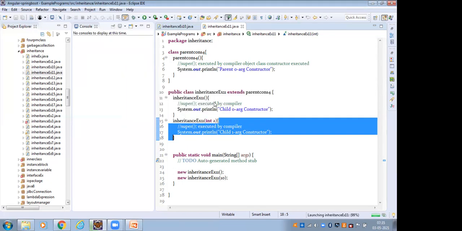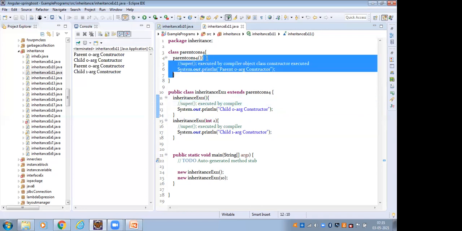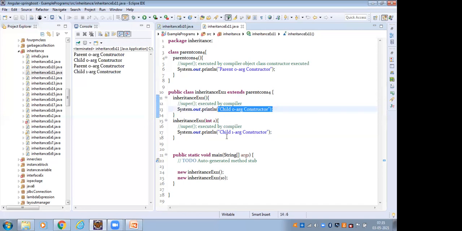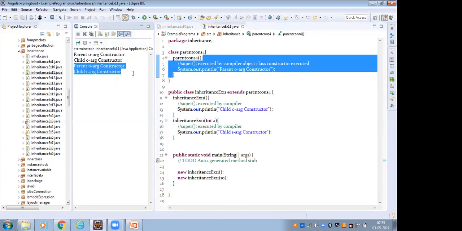So for each and every object creation, the constructor is executed. In the constructor's first line, if I have not given any this or super keyword, then the compiler will execute super. Then the parent class constructor is executed: parent class 0-arg constructor, child class 0-arg constructor. Then I create the 1-arg parameterized constructor object. Here the 1-arg constructor is executed, the first line super is executed, then the parent class 0-arg constructor and the child class 1-arg constructor are executed.